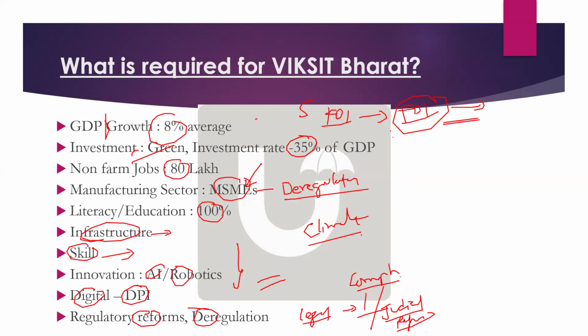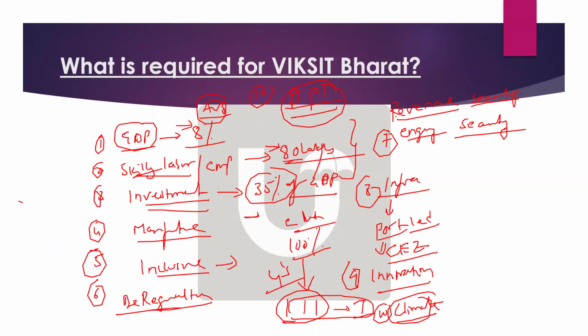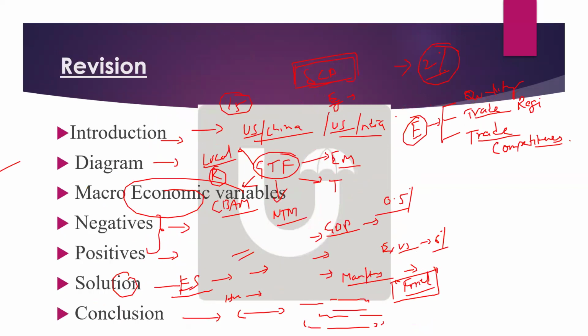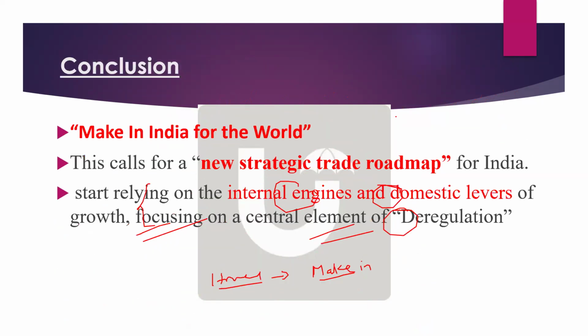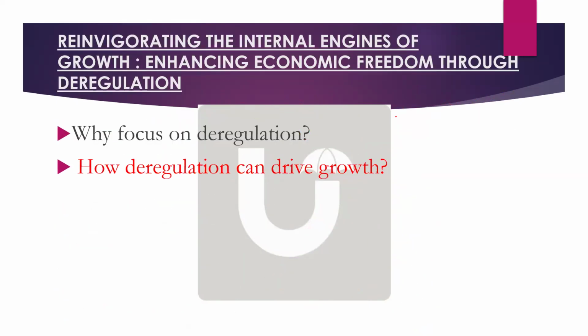Okay, so now these are some of the questions. These two questions are important for coming 2025. So I think you will write a very good answer, and I think almost 10 to 15 points you have now to write for Viksit Bharat as well as trade fragmentation. Now moving to the next question, which I told you this year, especially for this liberalization question, they are going to ask you deregulation in the exam. So mostly they'll ask you what are the problems with deregulation and what should be done for deregulation, and why this deregulation is important, especially in the context of recent trade protectionism measures or global trade fragmentation.